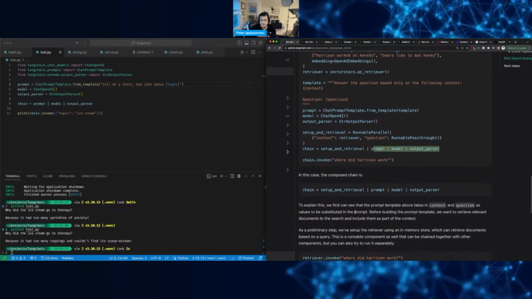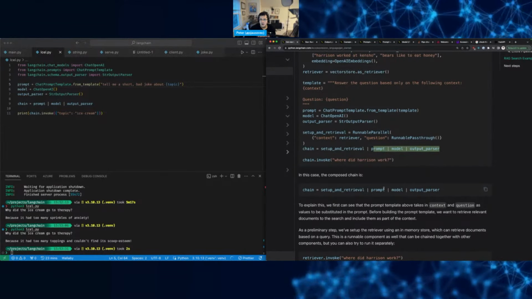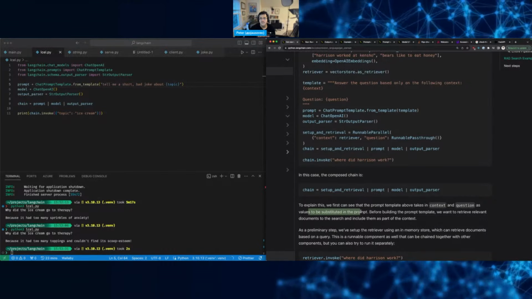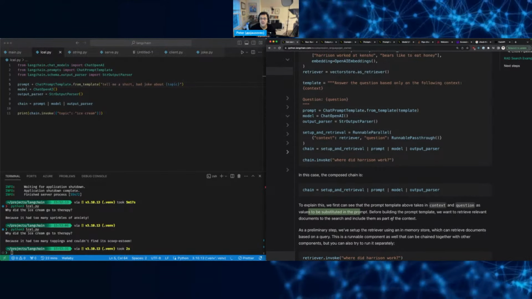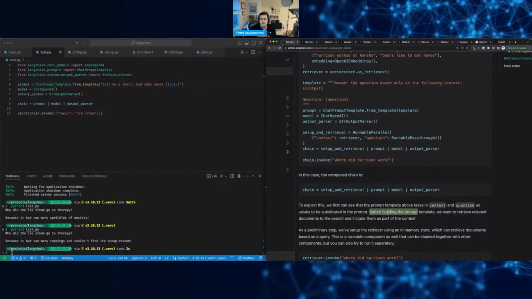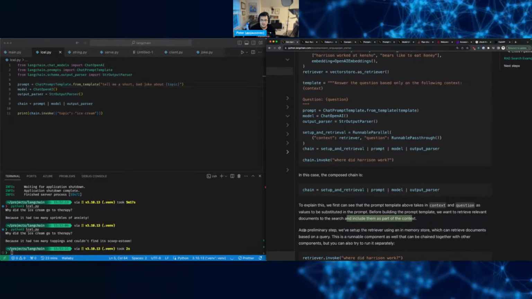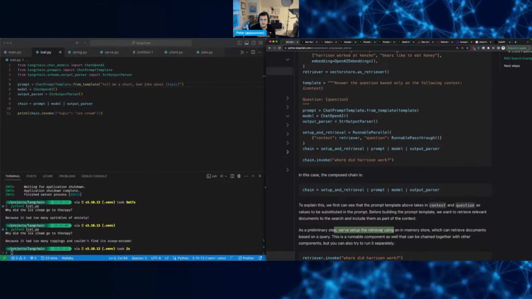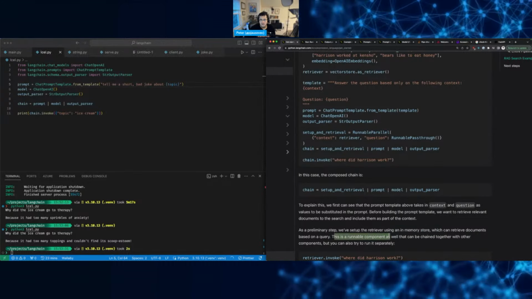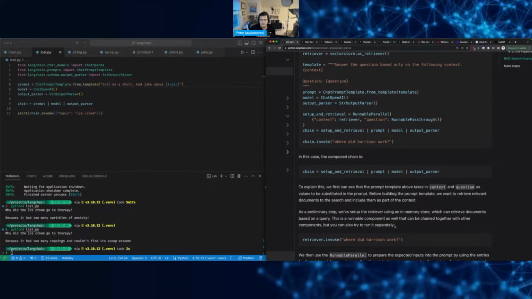So to explain, first we can see that the prompt template above takes in context and the question as values to be substituted in the prompt. Okay. So before building the prompt template, we want to retrieve relevant documents to the search and include them as part of the context. Makes sense? So as a preliminary step, we've set up the retriever using an in-memory store, which can retrieve documents based on a query. This is a runnable component as well that can be chained together. But you can also try to run it separately.